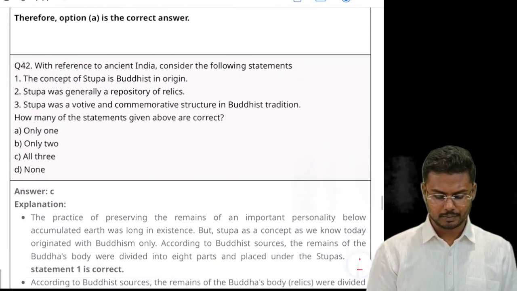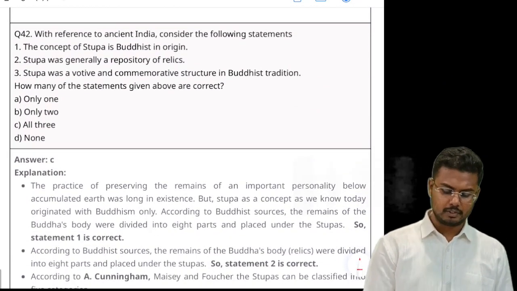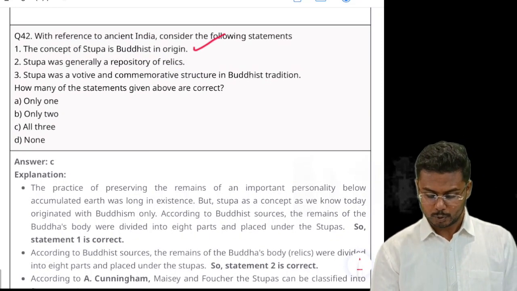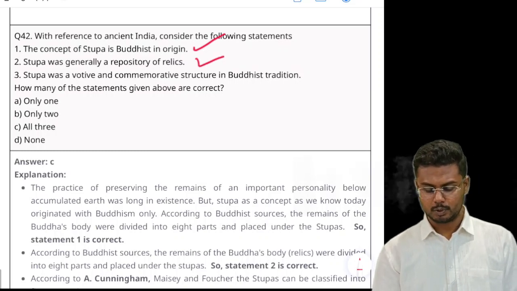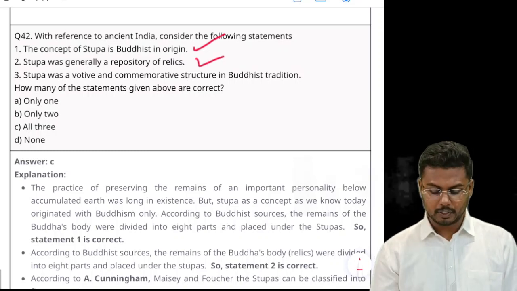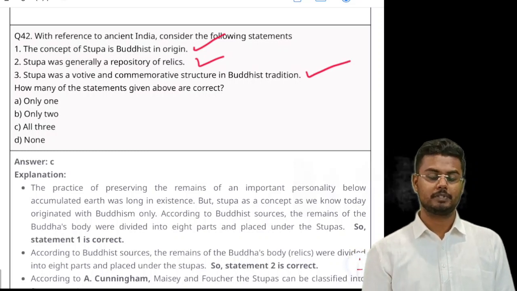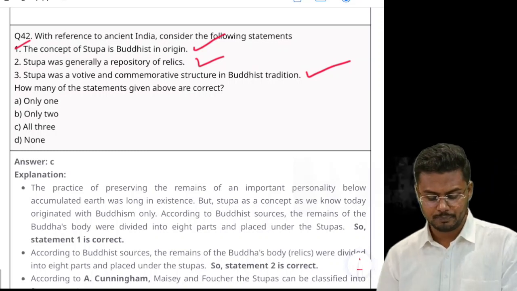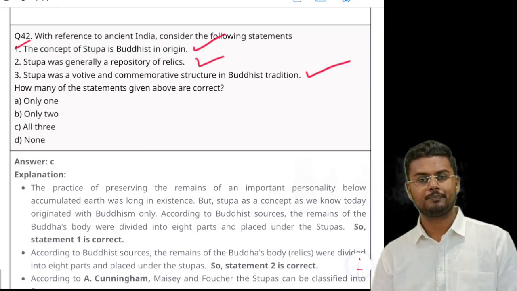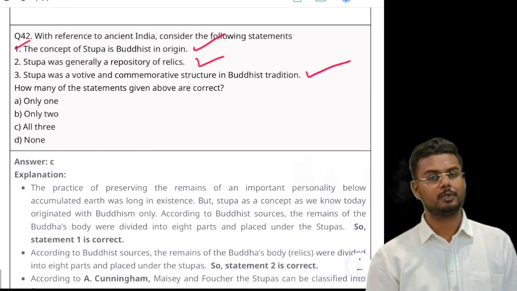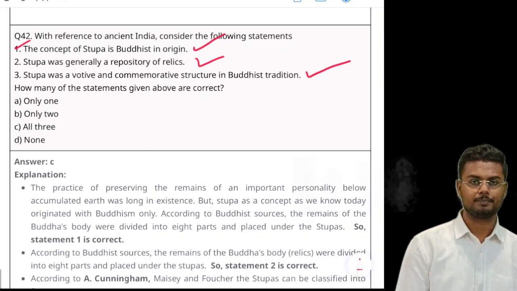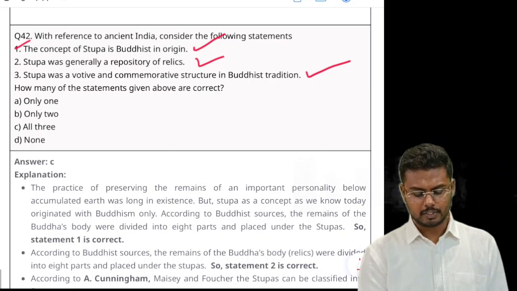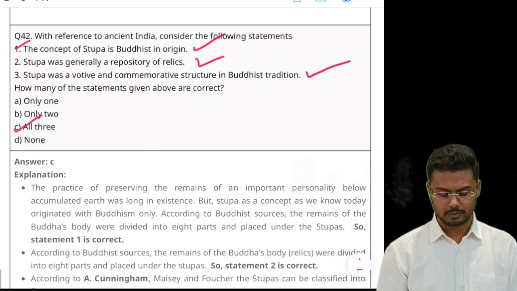Right? Next, with reference to ancient India, consider the following statements. The concept of stupa is Buddhist in origin. Yes, we know that. Stupa was generally a repository of relics. Stupa was a votive and commemorative structure in Buddhist tradition. All the three statements are correct, but there is some dispute among various keys regarding statement 1. Some people say the concept of stupa existed even before Buddhism was established. So there is some sort of dispute, but even then I would go with all the three statements, that is 1, 2, 3. All three are correct.